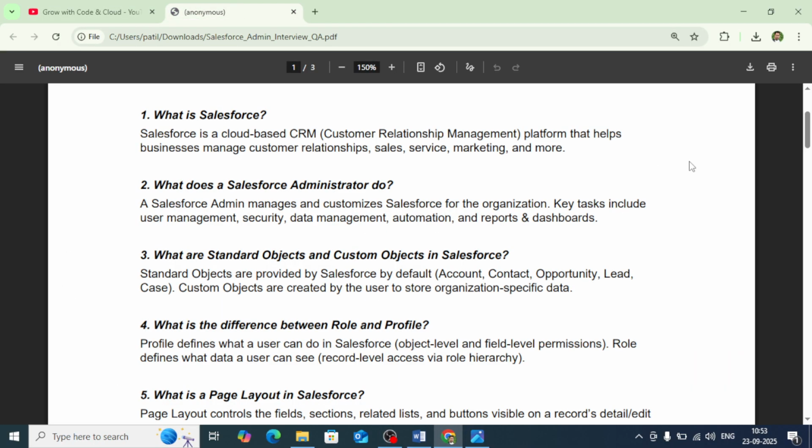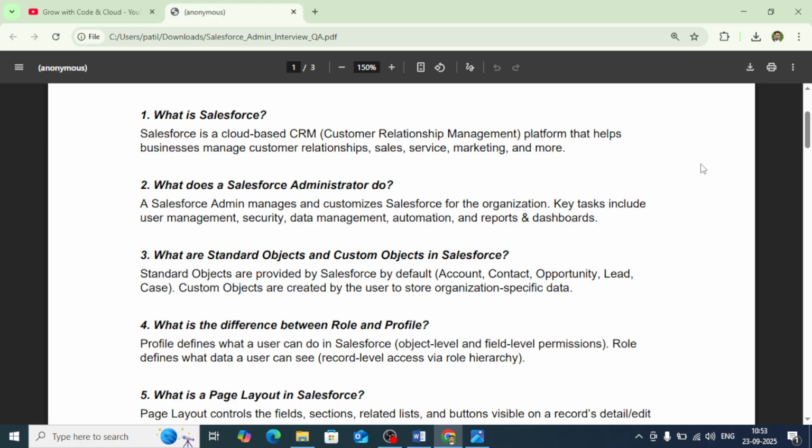So the very first question is, what is Salesforce? Salesforce is a cloud-based CRM, customer relationship management platform that will help business to manage their customer relationship, sales, service, marketing, and many more. The second question is, what does a Salesforce administrator do?